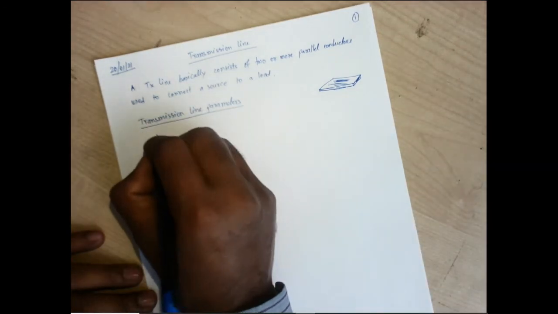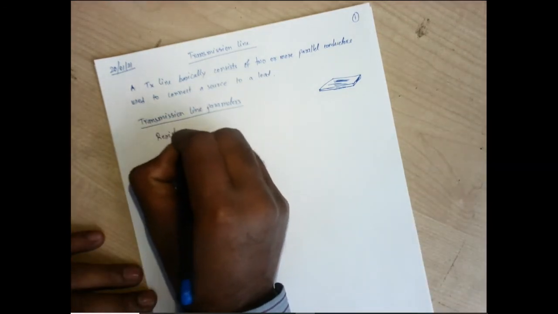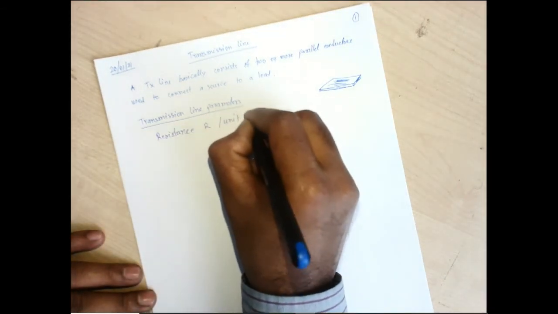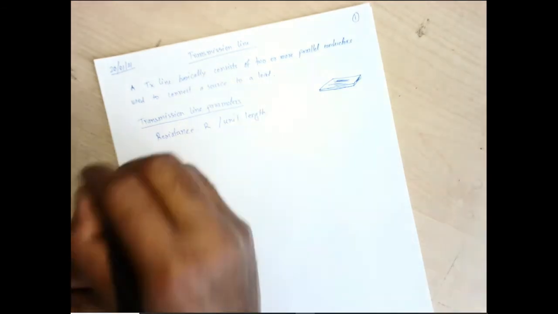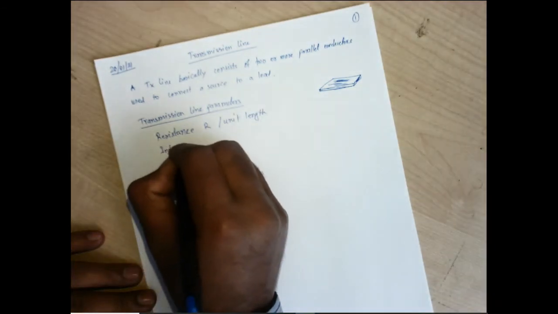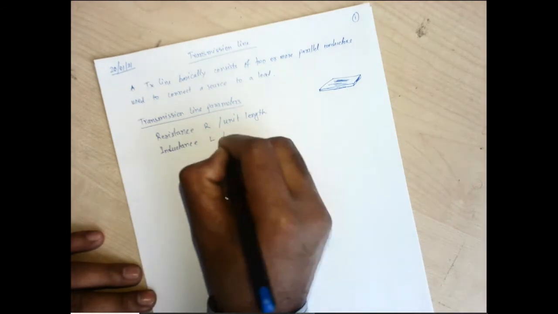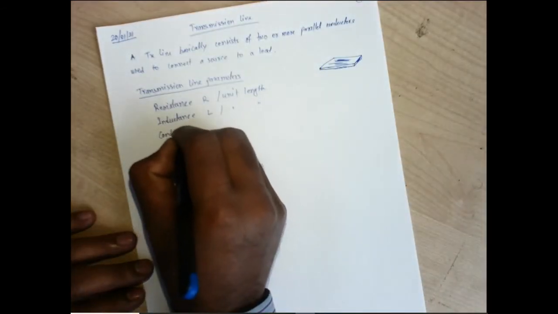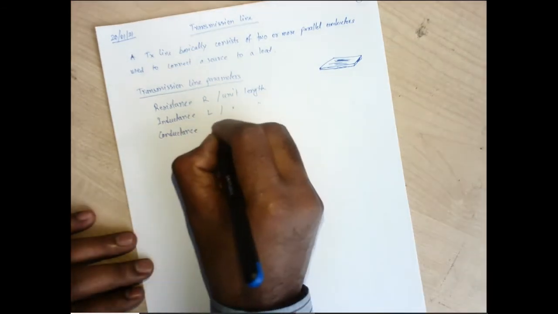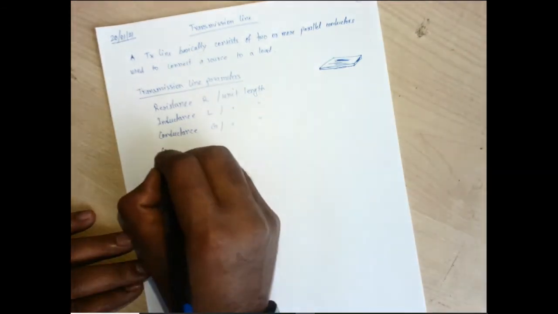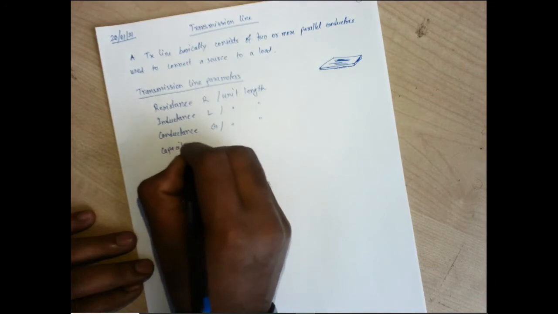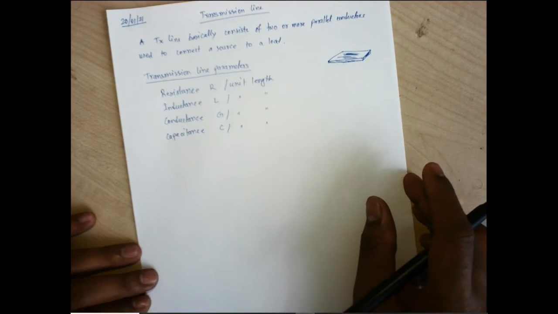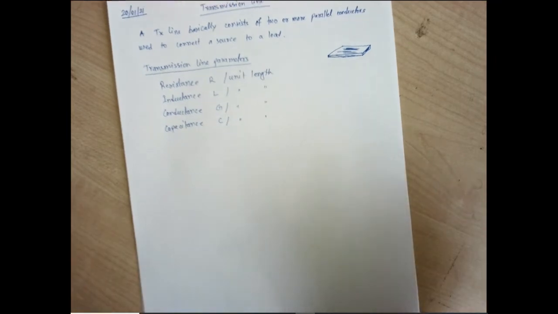So resistance R per unit length, then inductance L per unit length, then conductance G per unit length, then it may have capacitance C per unit length. These are the different parameters of a transmission line.